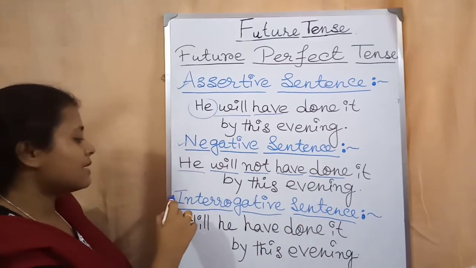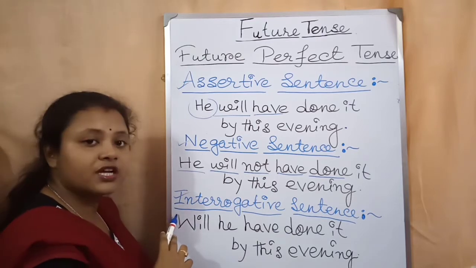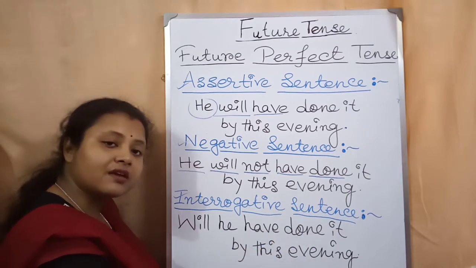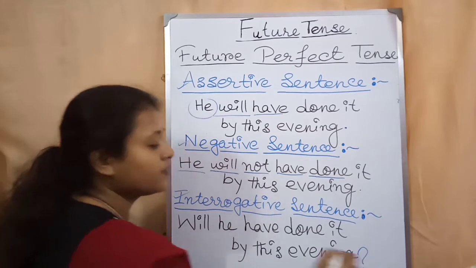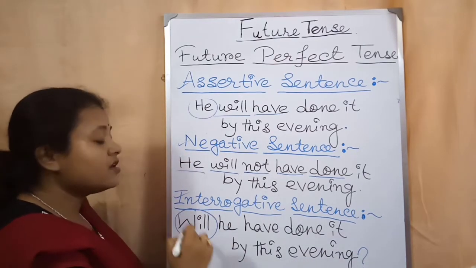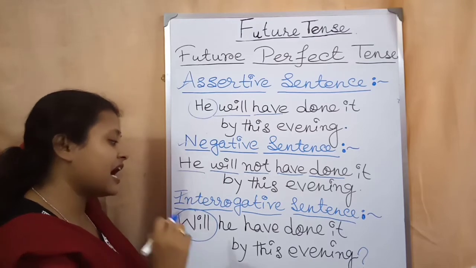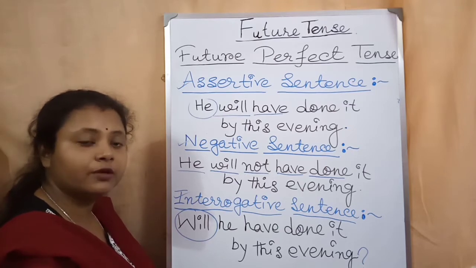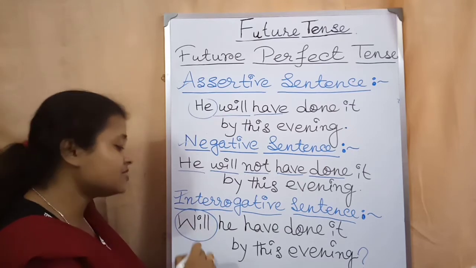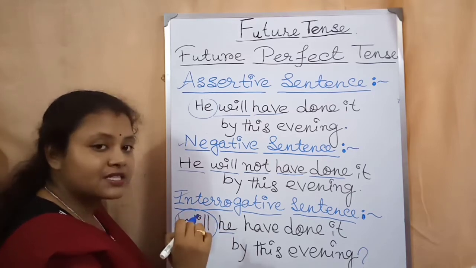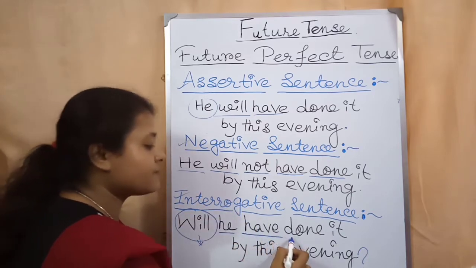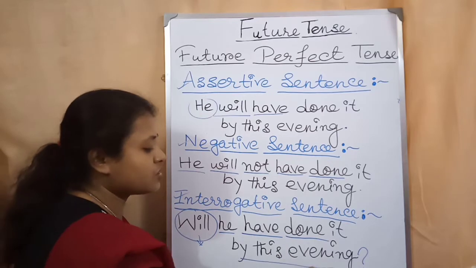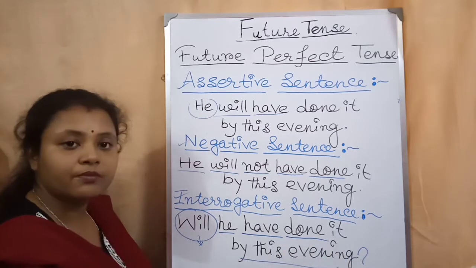Okay. Now come to the third sentence, that is interrogative sentence. Will he have done it by this evening? Question mark. So will, because it is an interrogative sentence, that's why I will start the sentence with will, the auxiliary verb, the to be form of the verb. Okay, so the to be form of the verb here is will. After that subject, after that have, after that the past participle form of the main verb, then the rest of the sentence, and after that the question mark.